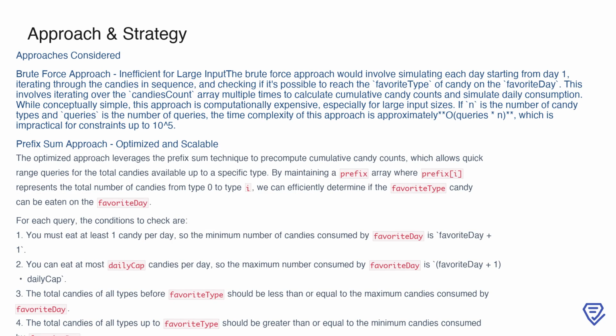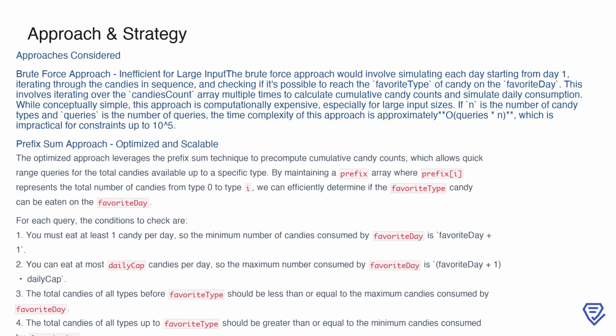To tackle this problem, we first considered a brute force approach. This involves simulating the consumption of candies day by day, starting from the first day, and checking if we can reach the favorite type of candy on the favorite day. While this approach might be conceptually straightforward, it quickly becomes computationally expensive due to the need to repeatedly calculate cumulative candy counts and simulate daily consumption. With n representing the number of candy types and queries the number of queries, this approach has a time complexity of O(queries * n).